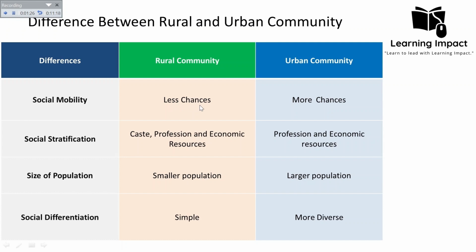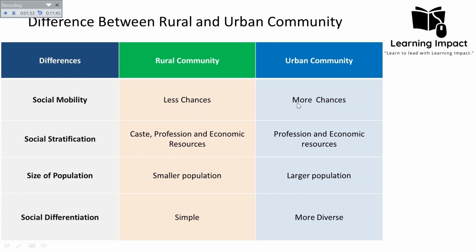Now, an example of the limited opportunities for social mobility in a rural community could be a small rural town where there is a family who has lived and worked on the same farm for generations. While they are respected members of the community, their socioeconomic status remains relatively unchanged due to the limited job opportunities, lack of access to education and lack of access to quality training.